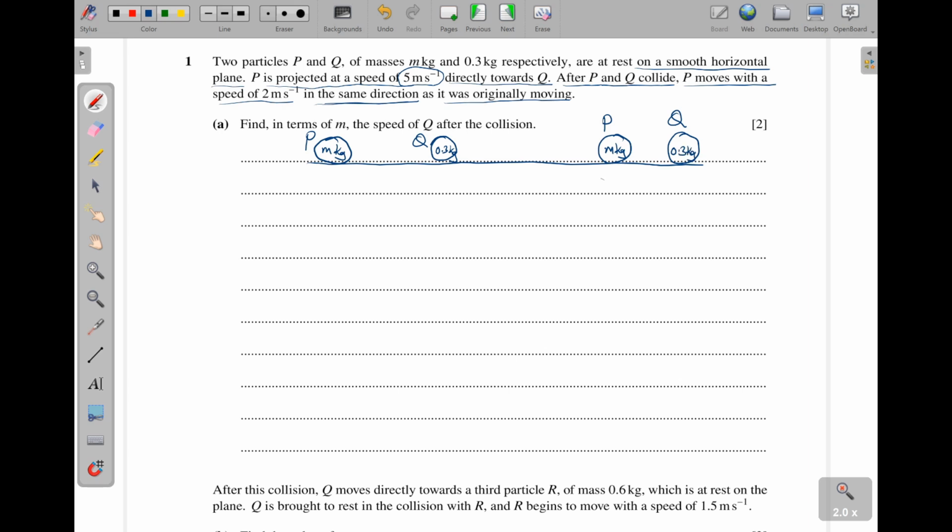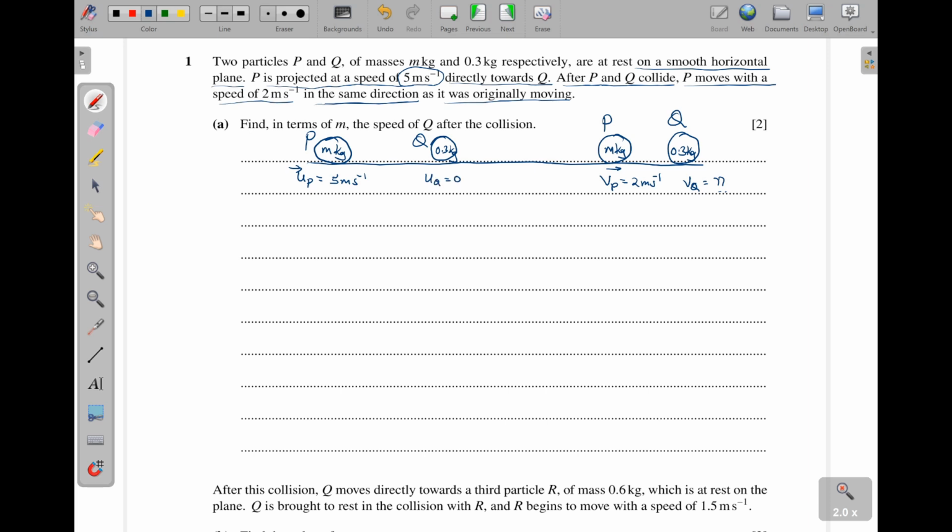So we can see that Vp, the velocity of P after collision, is 2 meters per second. It is going in this direction. And that of Q, we don't know it. And then U of P here is 5. It was projected with a speed of 5 meters per second going forward. And U of Q here, of course, is 0 because it is stationary.